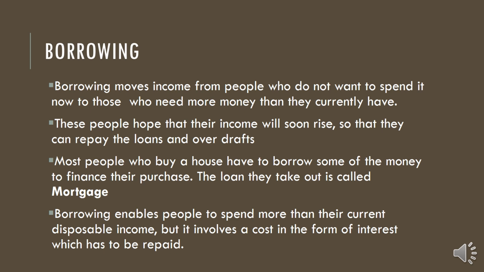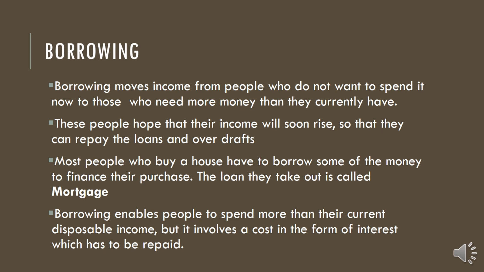But it involves a cost in the form of interest which has to be repaid. For example, if I borrow from my friend, I don't need to pay any interest. But if I borrow that 5,000 from the bank and repay it after 1 month, I have to pay some additional charges. That charge is considered the cost of borrowing, and in economics we call it an interest rate. The bank will charge a certain level of interest rate for borrowing, and after 1 month, when you are repaying it, you have to pay that interest too.